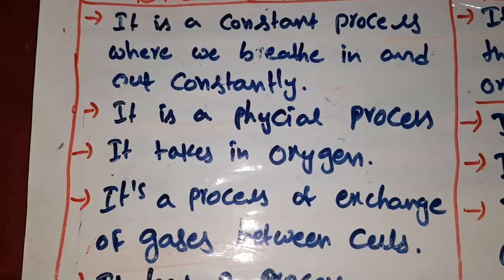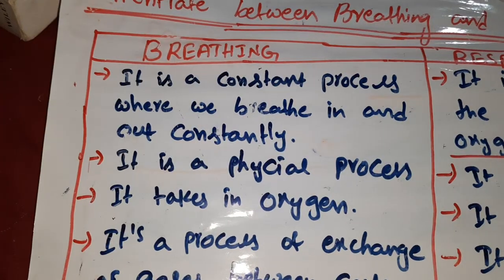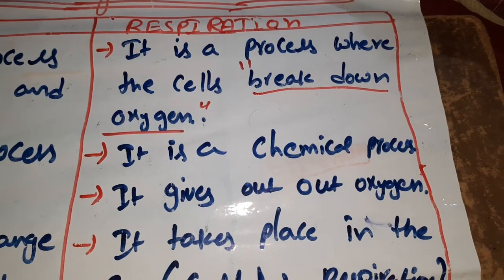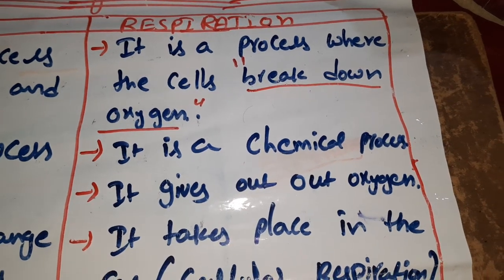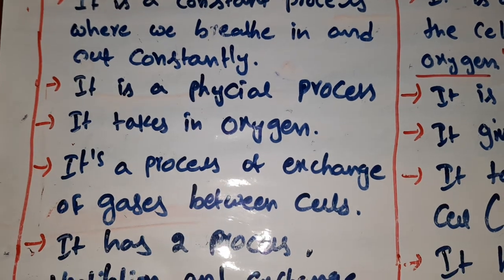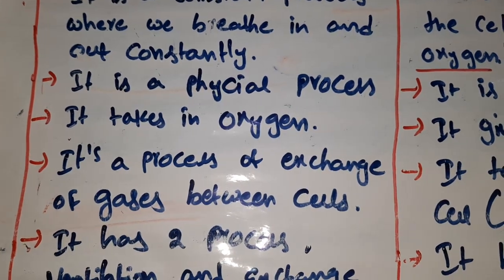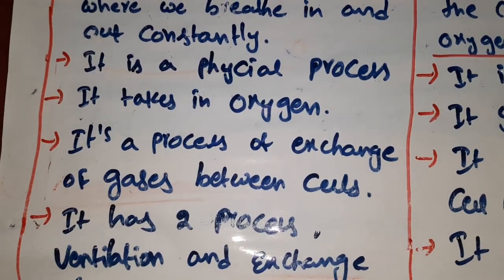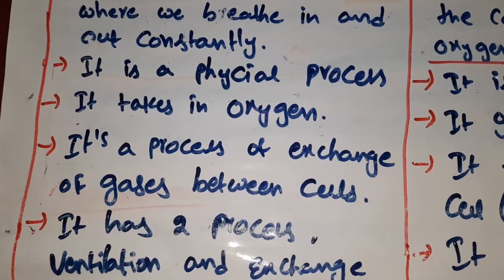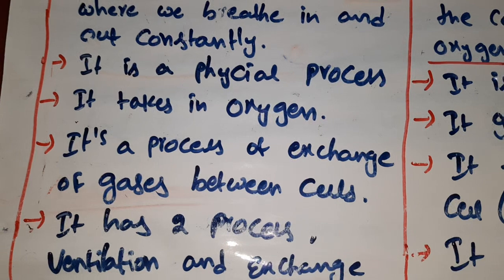Breathing takes in oxygen and gives out carbon dioxide. Next point, breathing is a process of exchange of gases between cells. When we take in oxygen, it goes to the lungs and then to the cells.